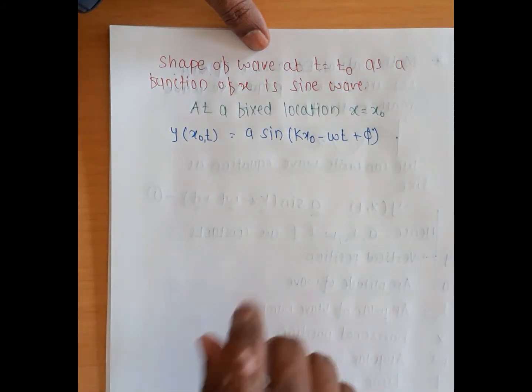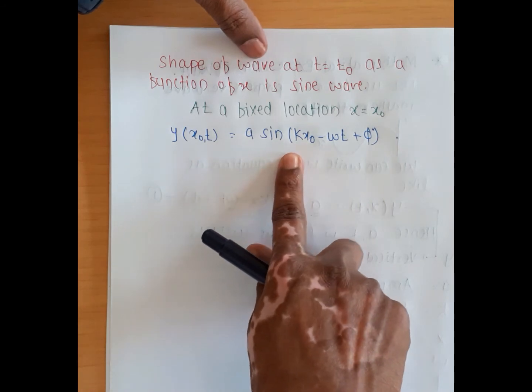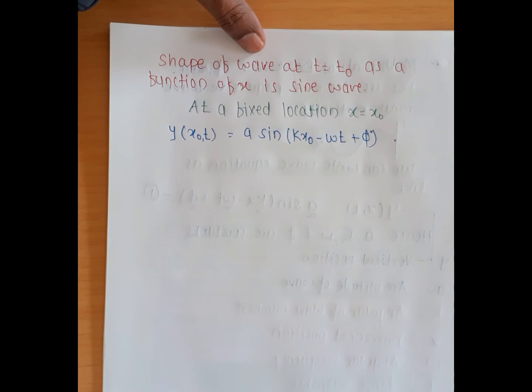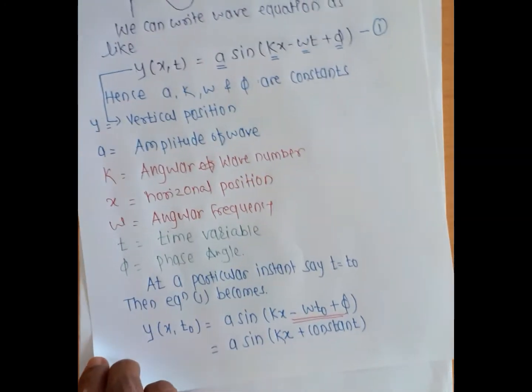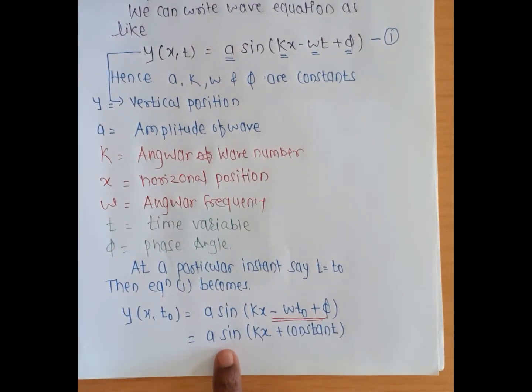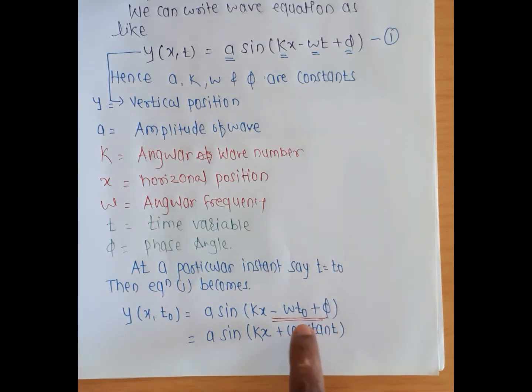In these conditions, which terms are constant? kx naught and phi, both terms are constant. In the previous equation we saw a sin(kx plus constant), because we used a fixed instant, t equals t naught, so the time variable and angle are constant.